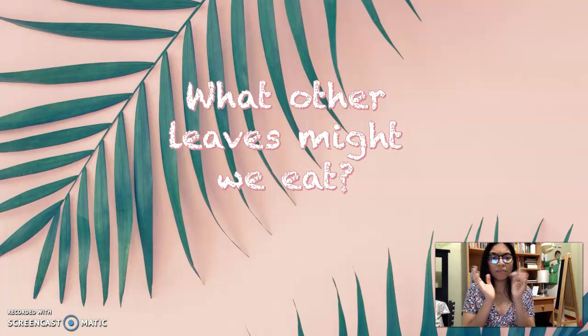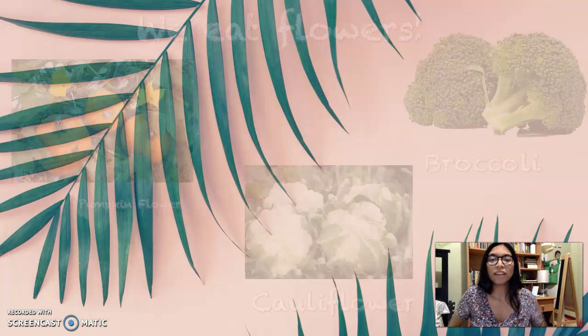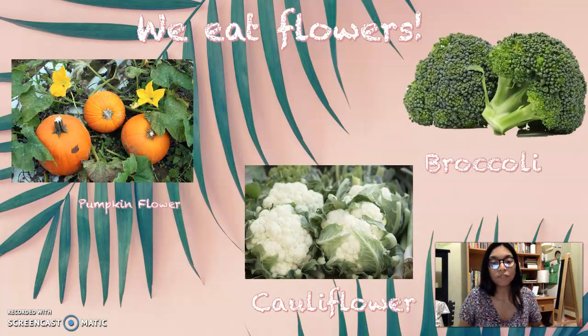And what comes after the leaf part? Remember, we went from seeds to roots to stem to leaves, and now comes, that's right, now comes the flowers. We eat flowers, so we eat broccoli. I put broccoli in again because the top part of the broccoli is actually the flower, and the bottom part of the broccoli is the stem, and we eat both. We eat the flower of the broccoli and we eat the stem of the broccoli when we eat it all together, right?